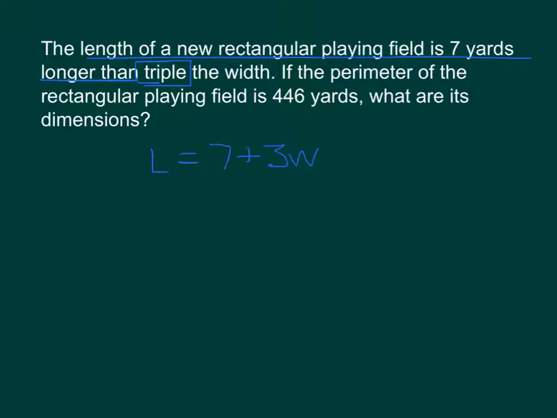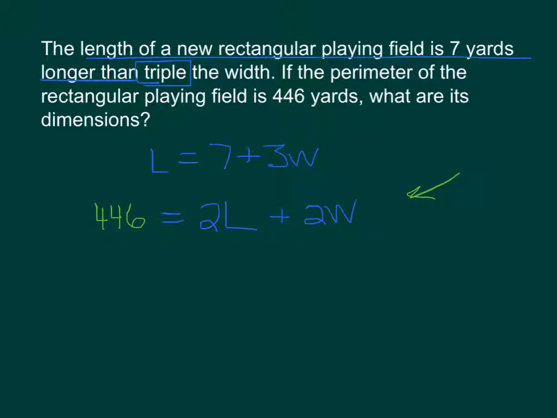And then the second bit, if the perimeter of the rectangular playing field is 446 yards, what are its dimensions? Perimeter, we've got a formula for that. Perimeter is equal to 2L plus 2W. This is the perimeter of a rectangle. In this case, we can replace that perimeter, that P, with a number that's given to us. We're told that the perimeter itself is 446 yards. Anytime they talk about the perimeter of a rectangle, you're more than likely going to use this formula.